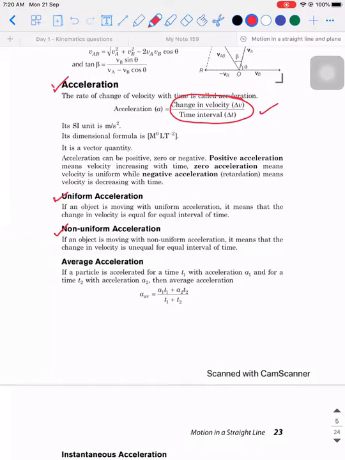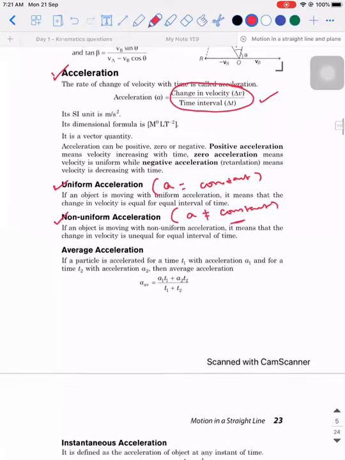Very good. So whenever you say uniform motion, it means the object is covering equal distances in equal intervals of time. At that time the velocity will be constant and acceleration will be 0. Whereas uniform acceleration is constant. Non-uniform acceleration, obviously acceleration is not constant.